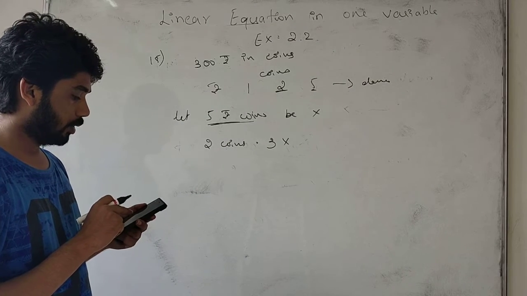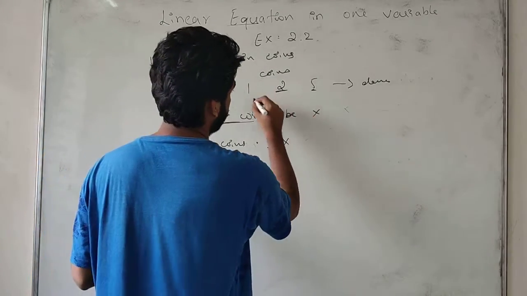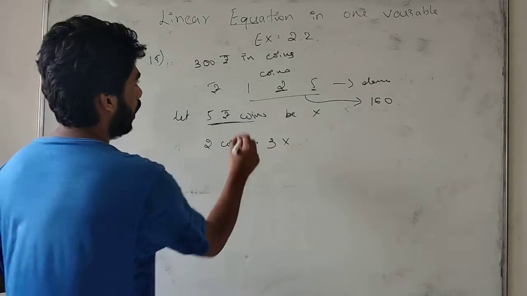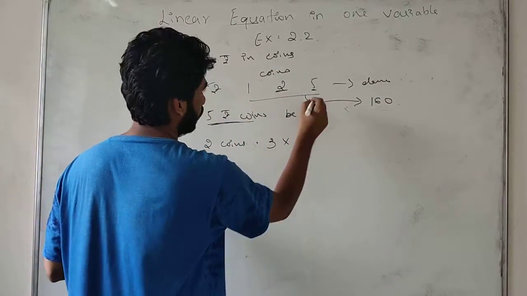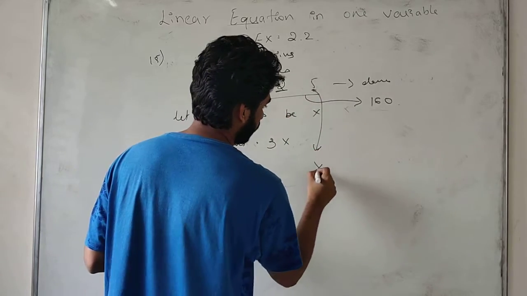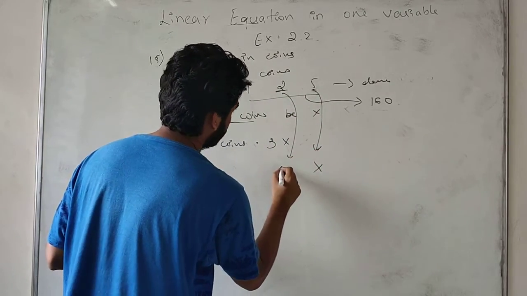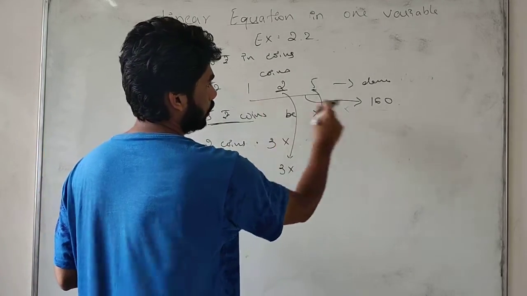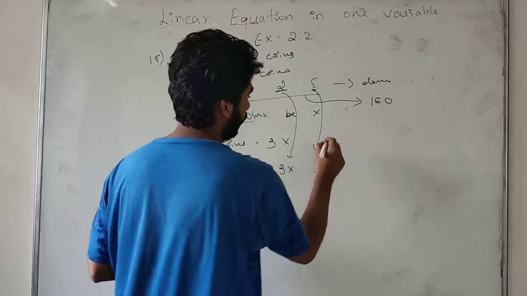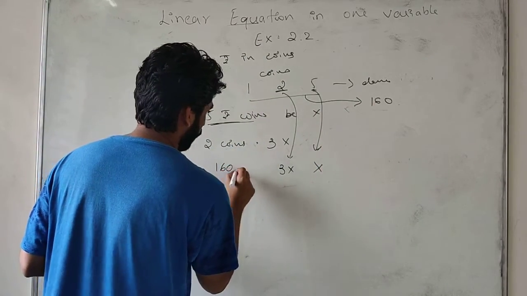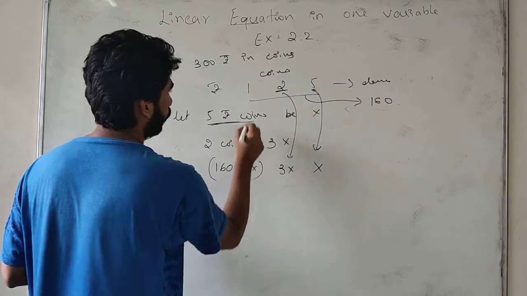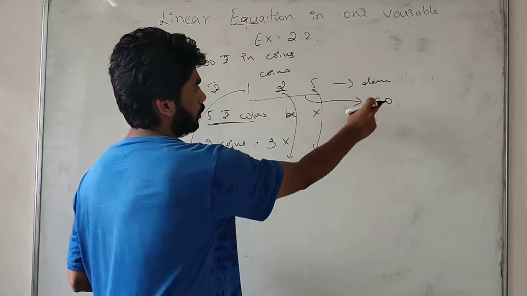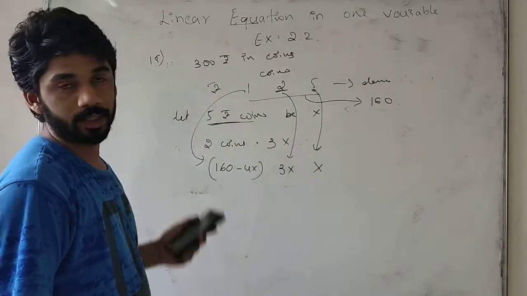The total number of coins is 160. So students, I take the 5 rupee coins as x and the 2 rupee coins as 3x. Then the 1 rupee coins will be 160 minus 4x. This is a standard form. If we add all this, we will get a total of 300 rupees.